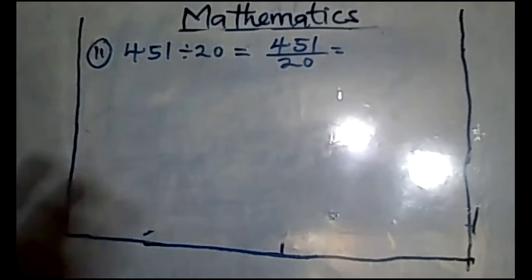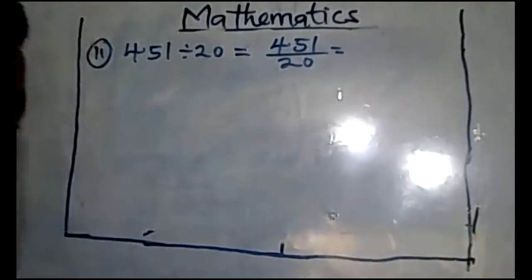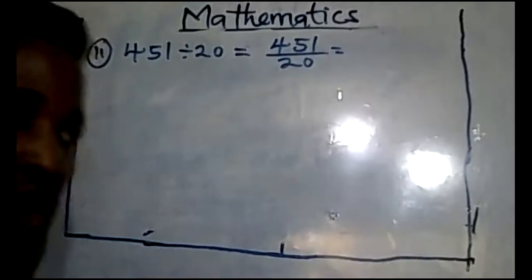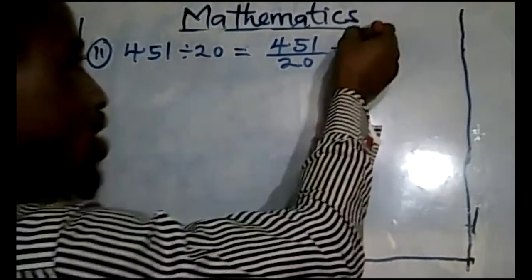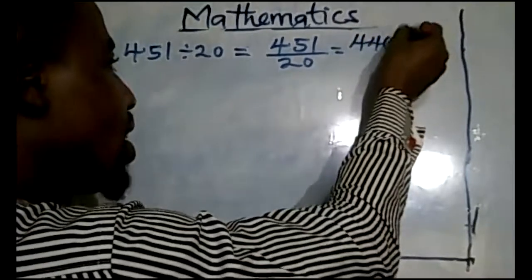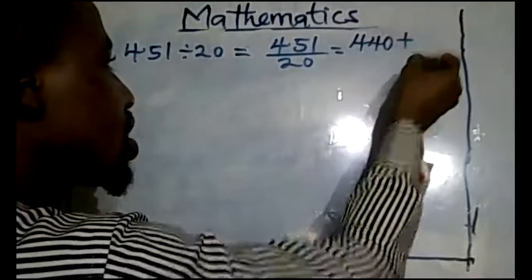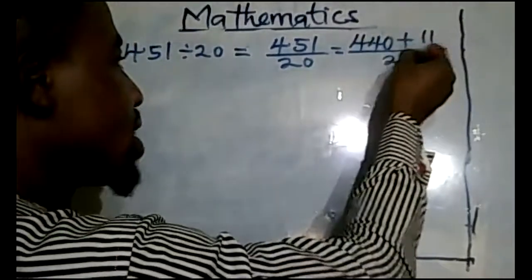And in 51, you only have two 20s. What I'm trying to say is you can separate it. You can say 440 plus 11 over 20.